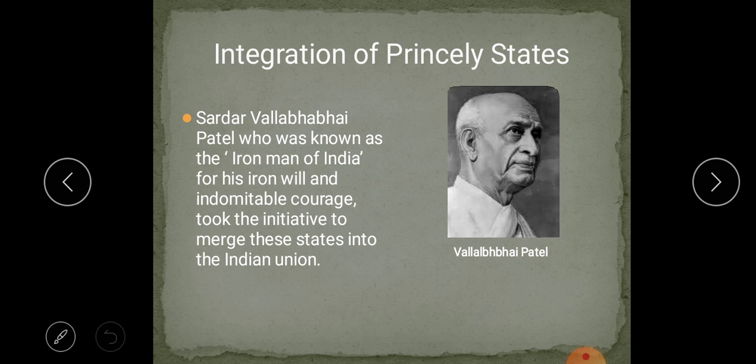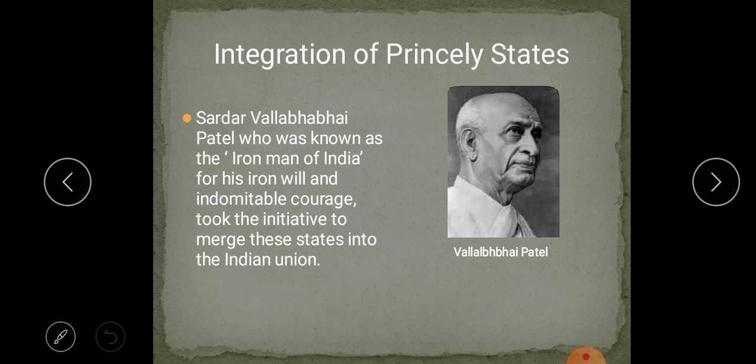Later, in the year 1969, the government abolished the payment of the privy purse and other facilities. This was done in the initial stage, and then it was over. Those rulers died, and then their children and grandchildren were there. At that time, the government abolished the payment of the privy purse and other facilities to those people.